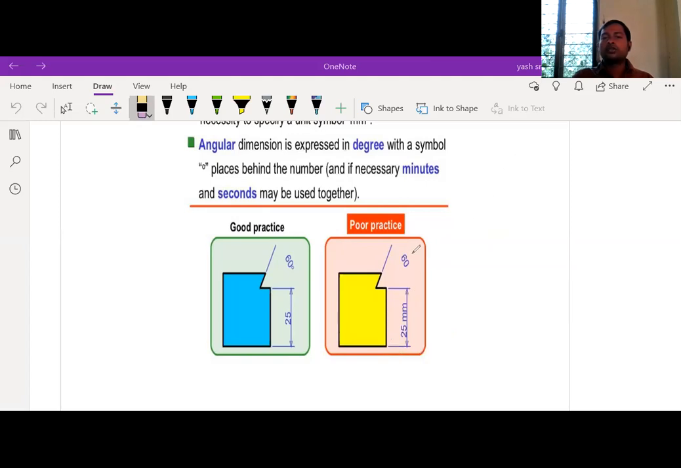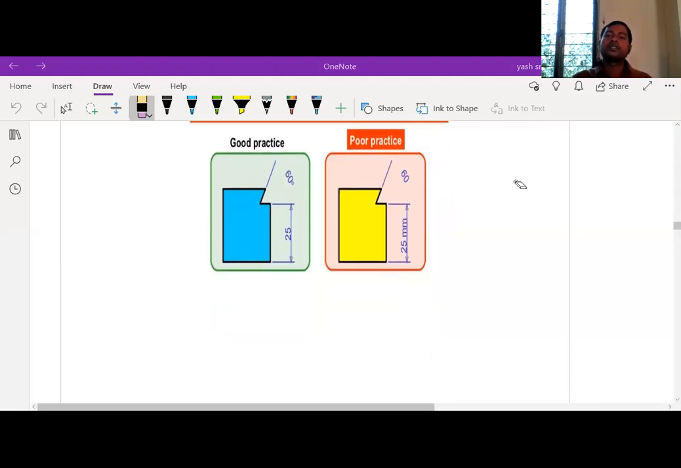And also you should not write just 60. If you write 60, whether it is a number or degrees, the examiner does not recognize that. That's why you should write 60 degrees instead of 60. Otherwise the examiner doesn't know whether it is 60 degrees or 60 mm. That is one of the rules we should remember. Let us go to the next one.